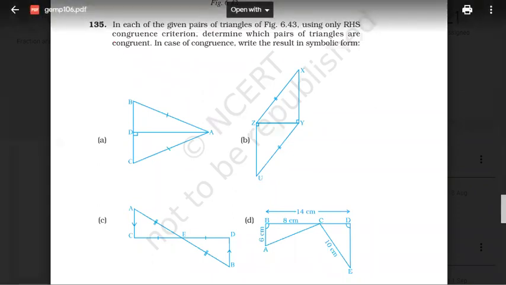First one, A. Are they congruent using RHS? RHS means what? Right angle, hypotenuse, side. Right angle, check. Hypotenuse same, check. Side equal, check. So yes, congruent. Right, everyone?